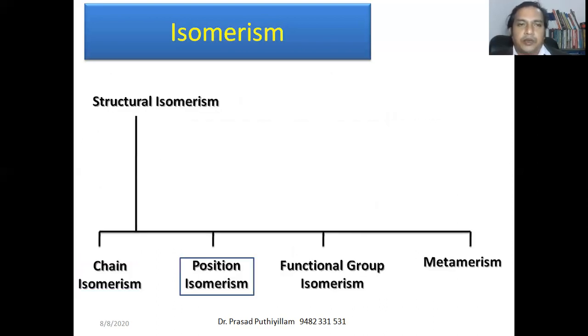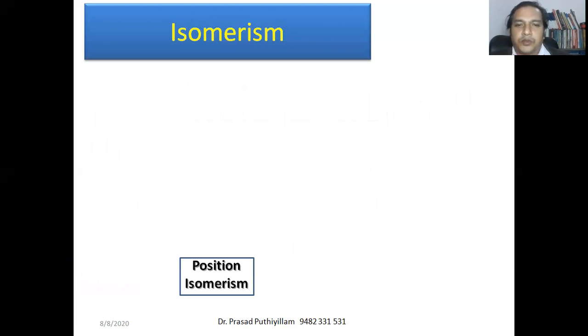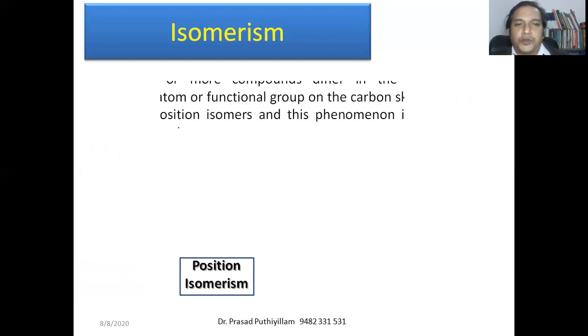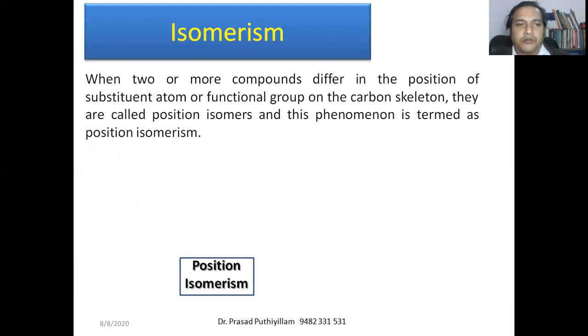The second classification under structural isomerism is position isomerism, something related to the position. When two or more compounds differ in the position of the substituent atom or functional group on the carbon skeleton, they are called positional isomers, and the phenomenon is called positional isomerism.